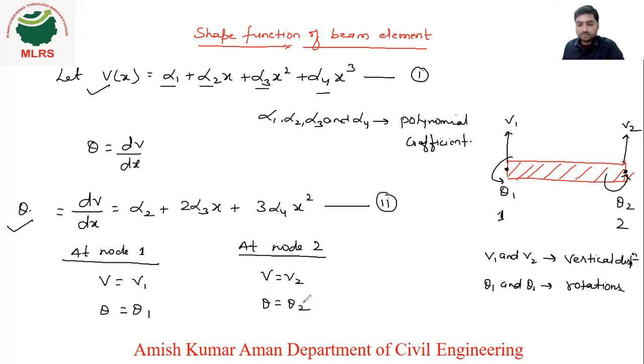If we take the length as L, then at node 1 x is equal to 0, and at node 2 x is equal to L. These are the boundary conditions at node 1 and these are the boundary conditions at node 2.